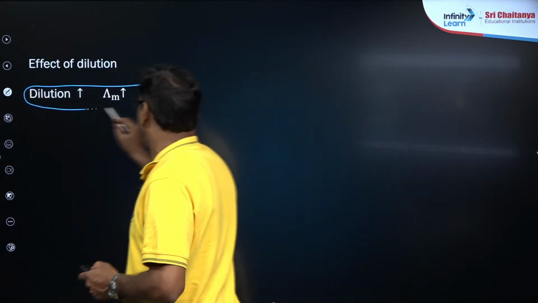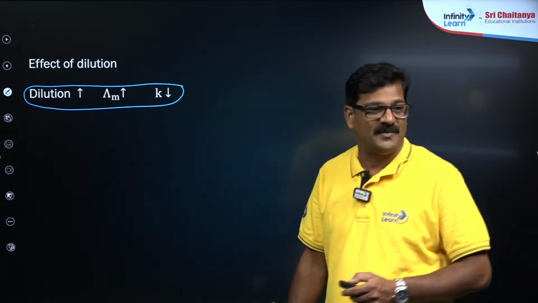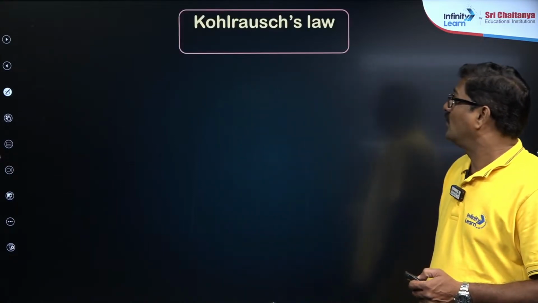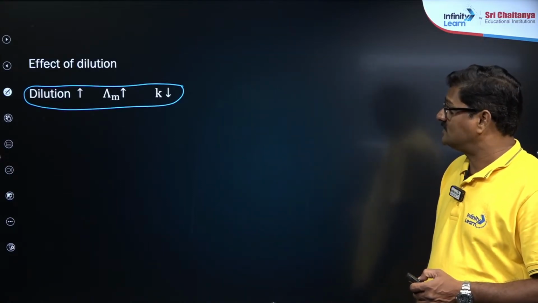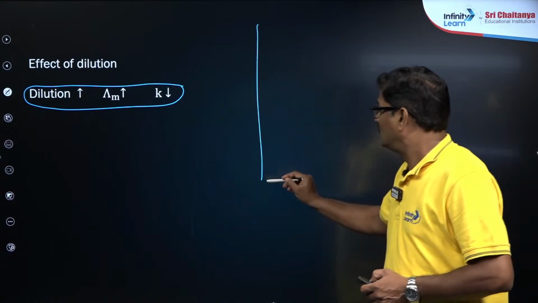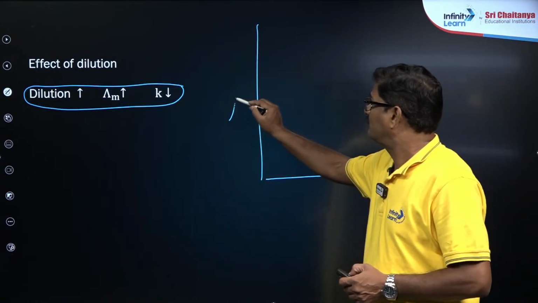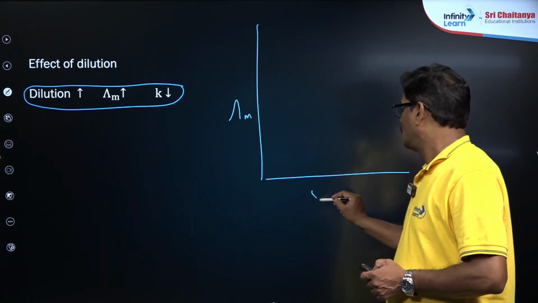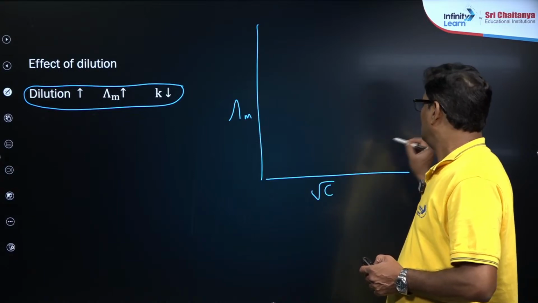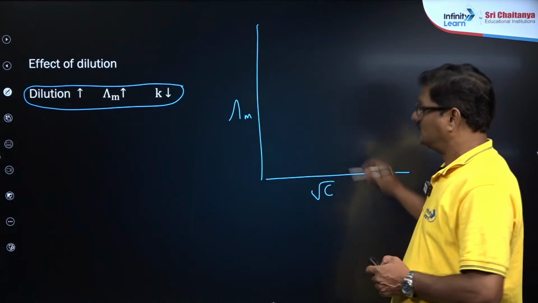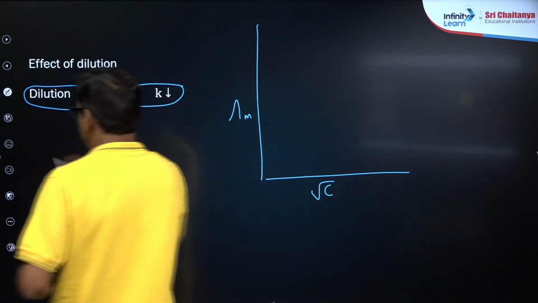This is a very, very important point. And also Kohlrausch law. If you talk about the molar conductivity and root concentration, you are going to get 2 types of conductivities.